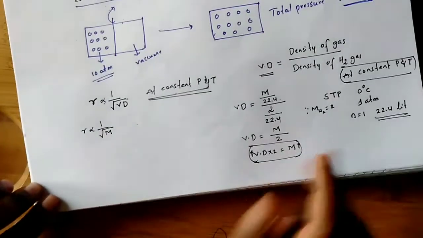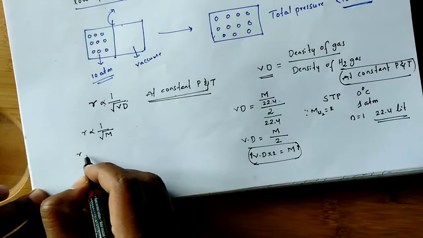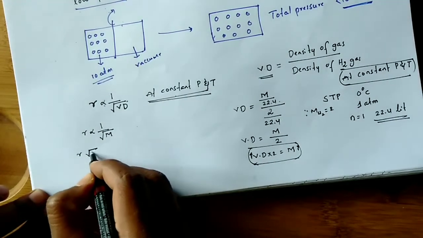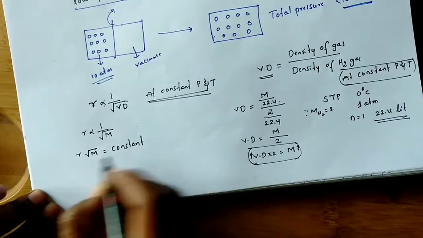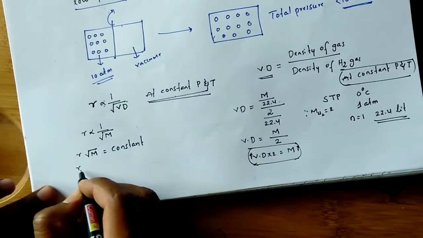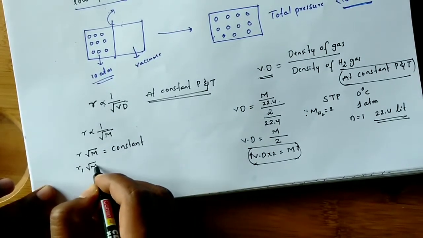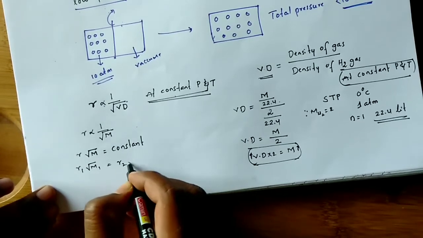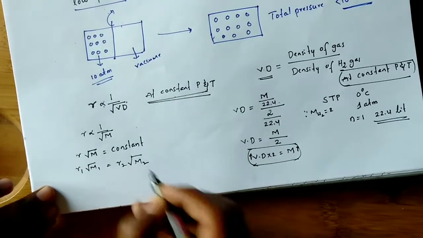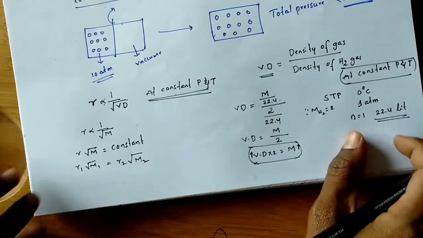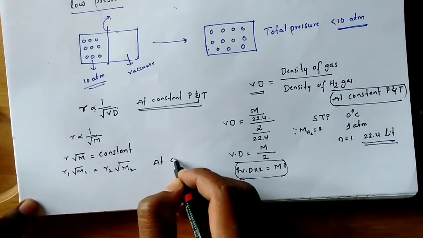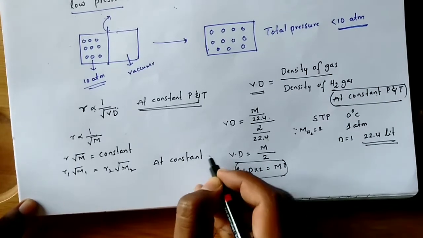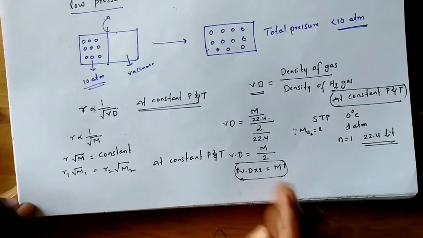Okay, so here R into square root of molecular mass is equal to a constant. So the product of these two is always constant. So R1 under root M1 is equal to R2 under root M2. Here you can compare any two gases. At what condition? This is always at a constant pressure and temperature.